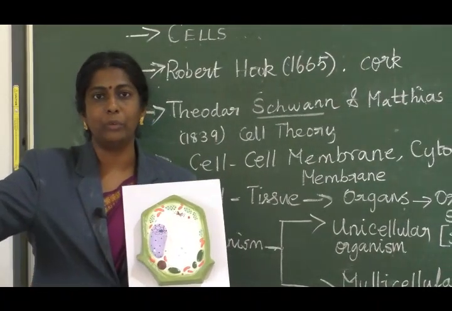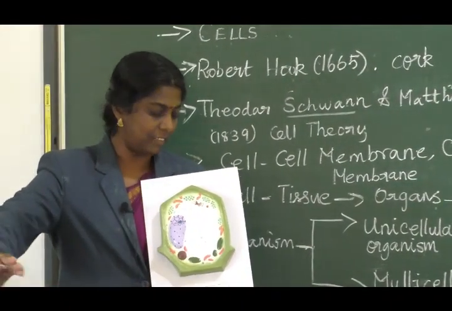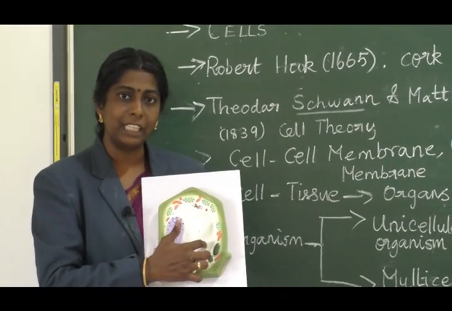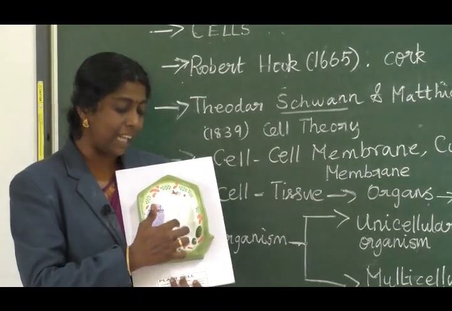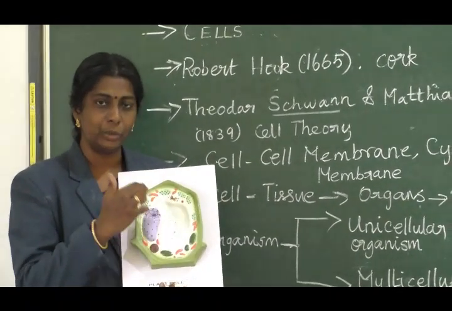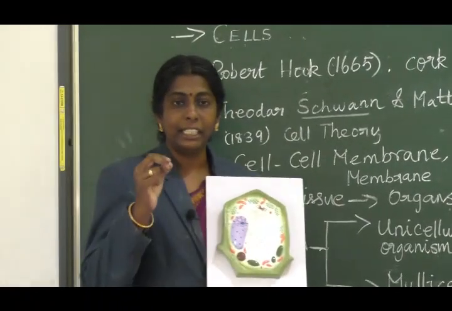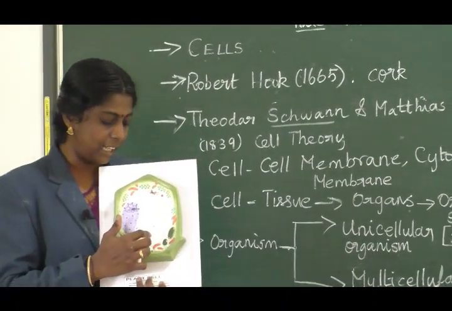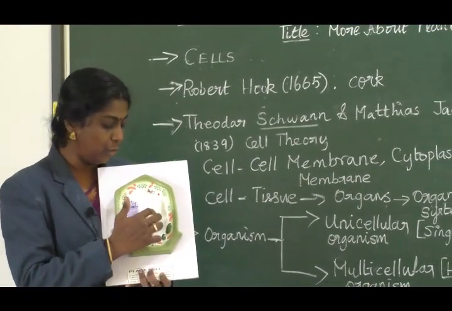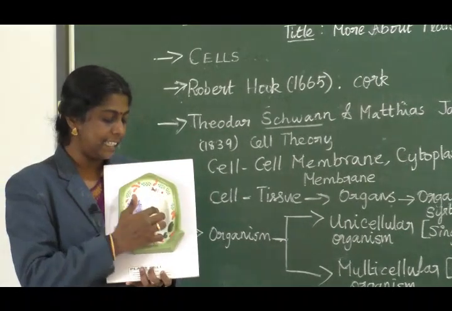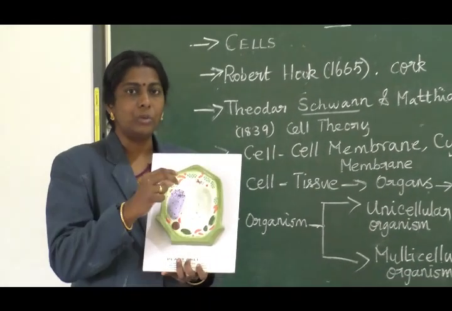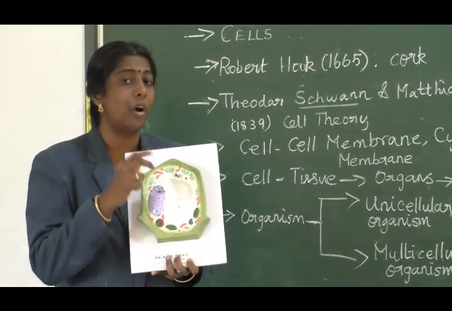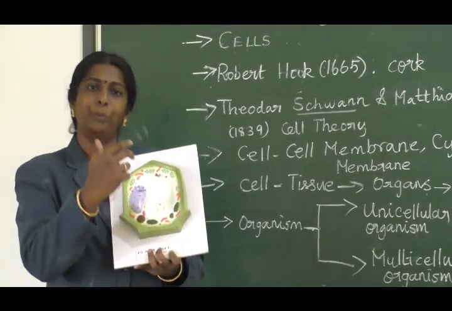As like a floor in a room, this cell ground matrix will be filled with cytoplasm, and the inner part is nucleus. A thick chromatin-like structure you can see inside the nucleus. It's nothing but DNA, deoxyribonucleic acid, and RNA, ribonucleic acid, and proteins. And nucleolus also is seen inside the nucleus. The role of the nucleolus is to synthesize the protein. It's just producing rRNA subunits to synthesize the proteins.